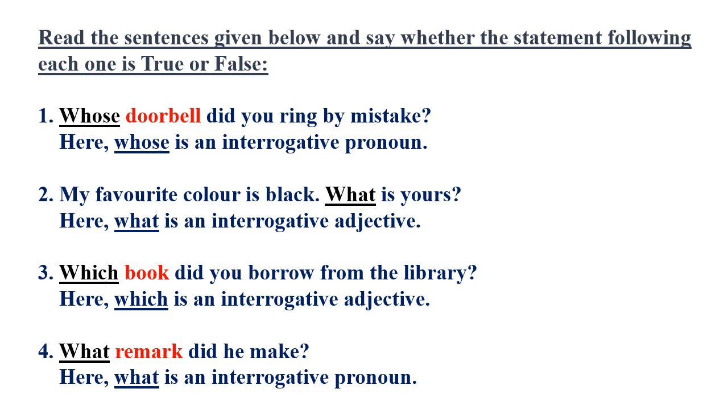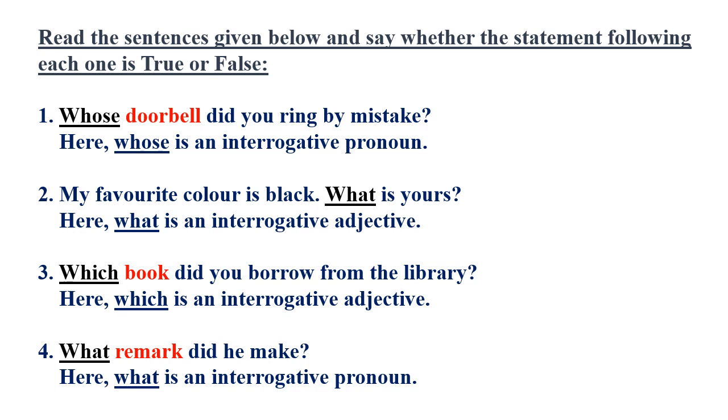Read the sentences given below and say whether the statement following each one is true or false. Look at the first sentence. Whose doorbell did you ring by mistake? Here, the word doorbell is a noun and the word whose appears immediately before the noun to frame a question.